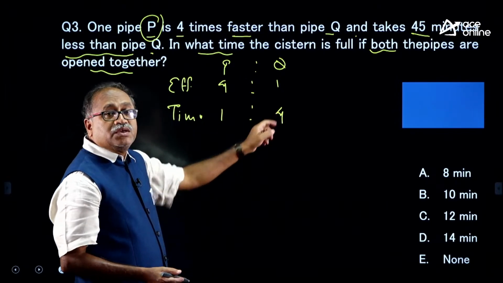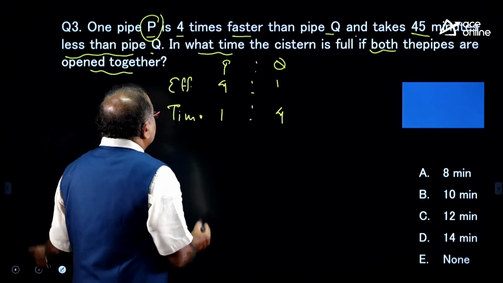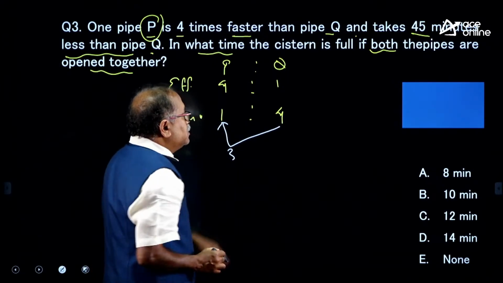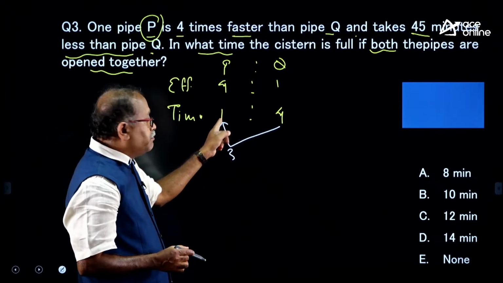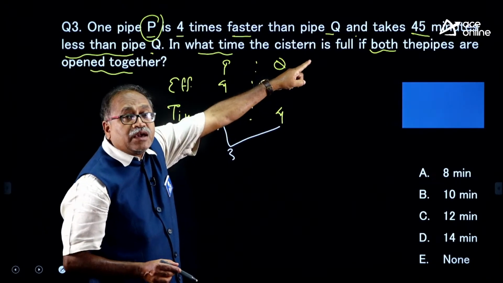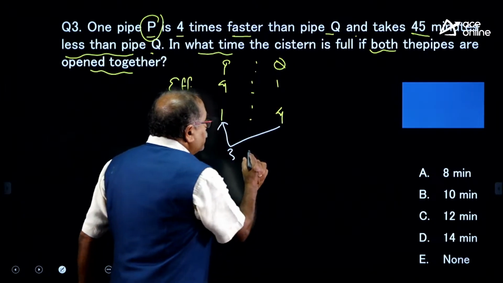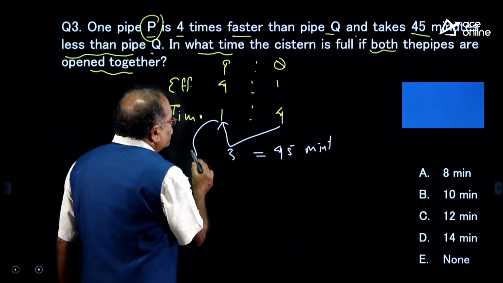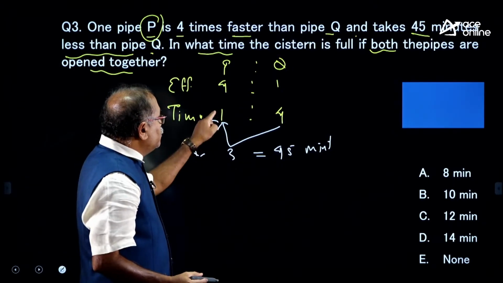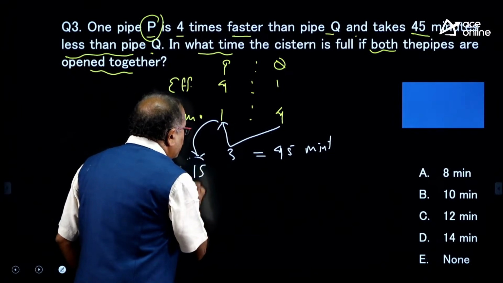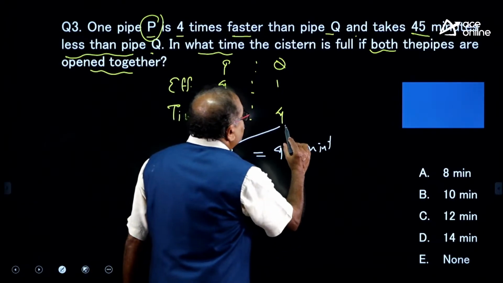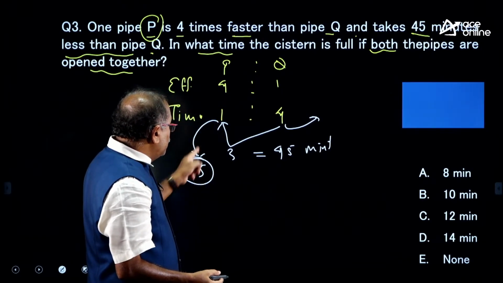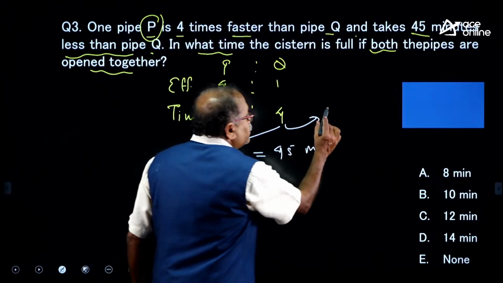So, I know the time ratio is 1:3. So, how many units less is the time P is taking? 3 units less. Here it is 4 units, here it is 1 unit of time. So, 3 units time less, and how much time less? 45 minutes. That means 3 units is equal to 45 minutes. So, in that case 1 unit is 15 minutes, which is the time P takes. And how much time will Q take? So, 1 unit is 15, then 4 units will be 60.